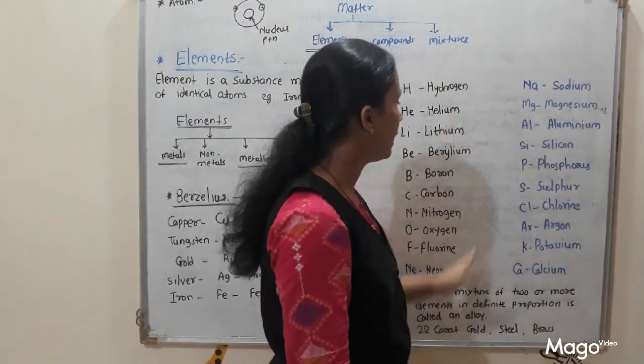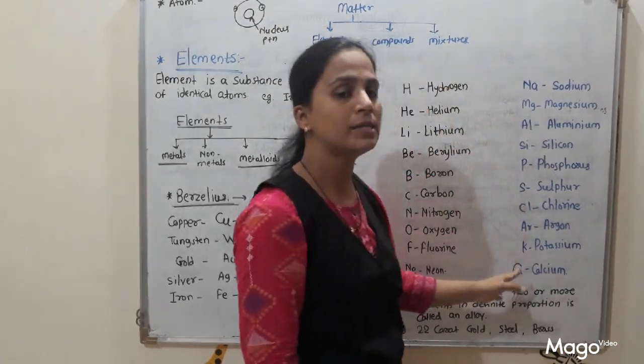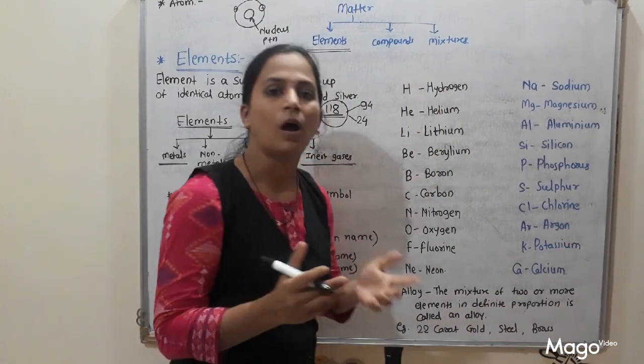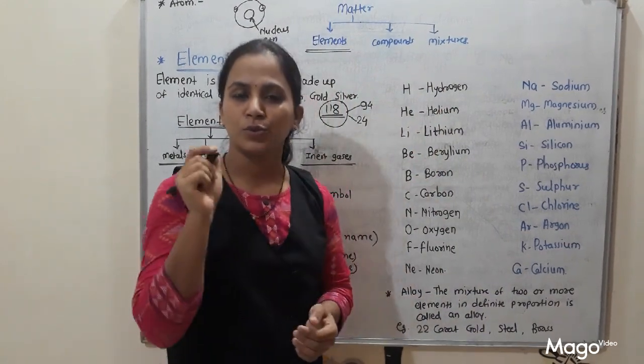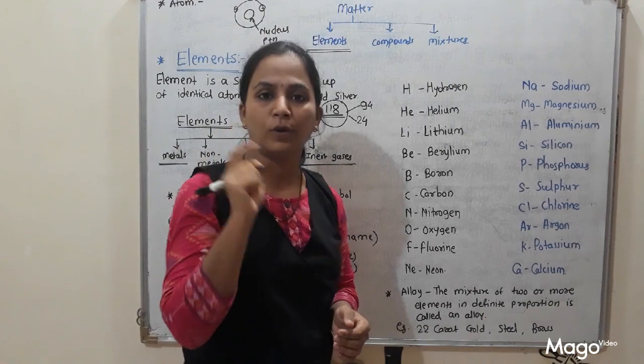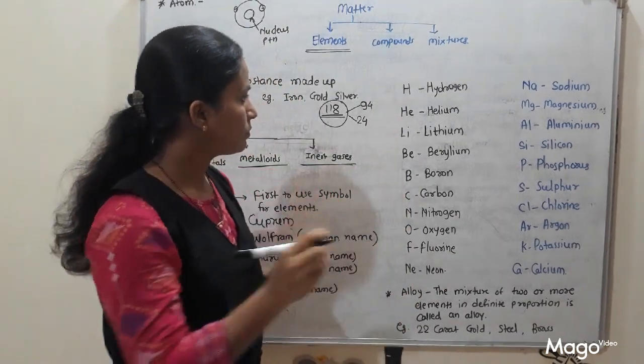These are the first 20 elements out of these 118 elements. These are in proper sequence. So how to remember these? Students, I just want to tell you a trick to remember all this.